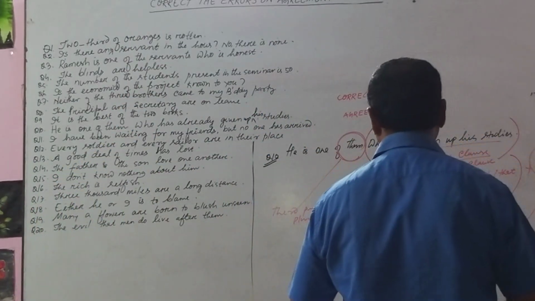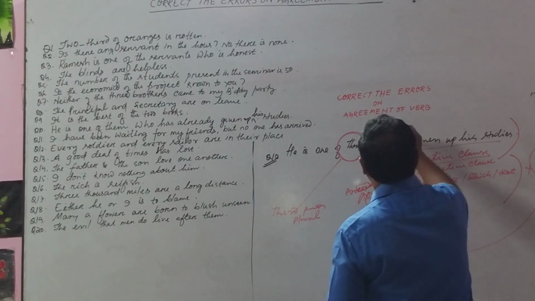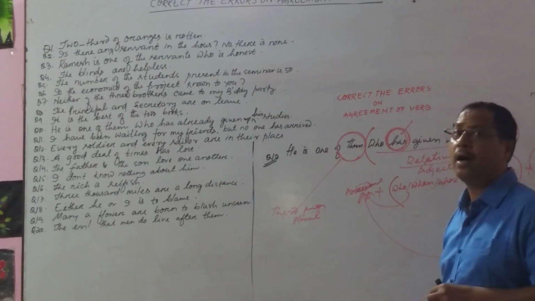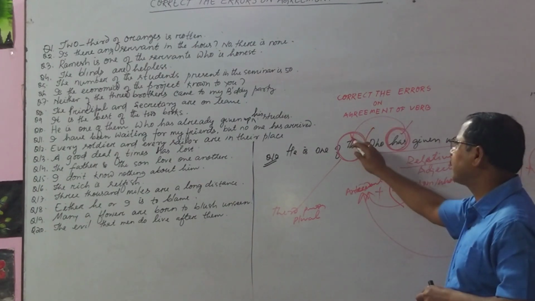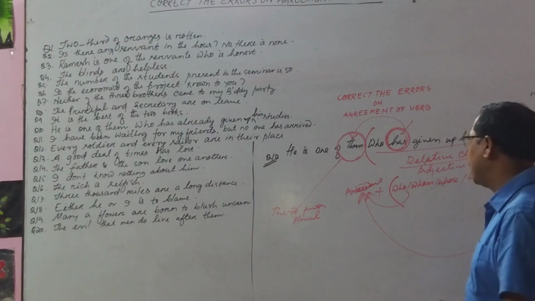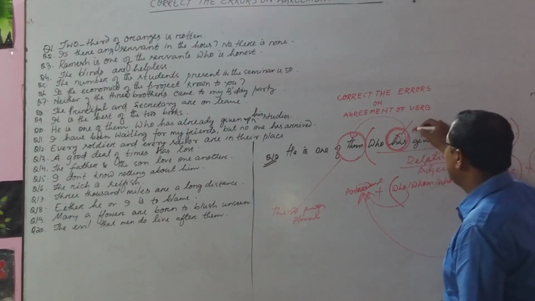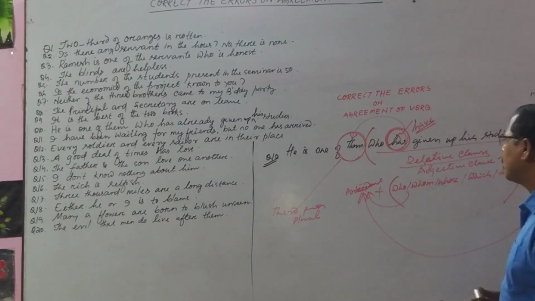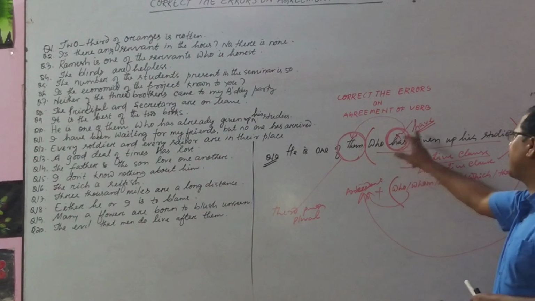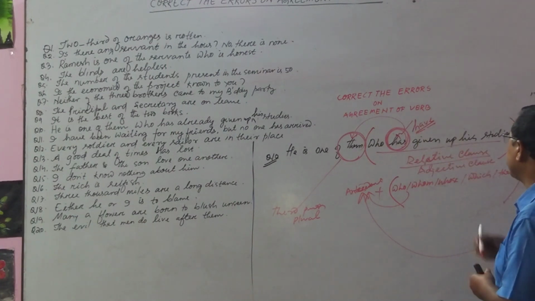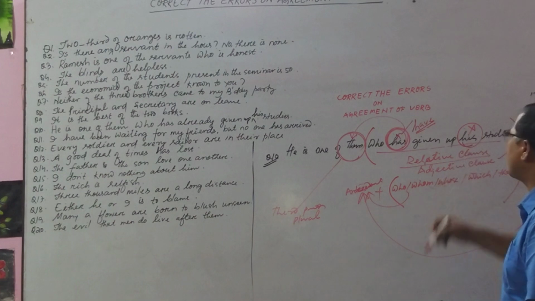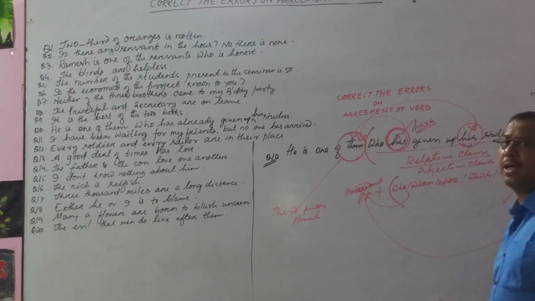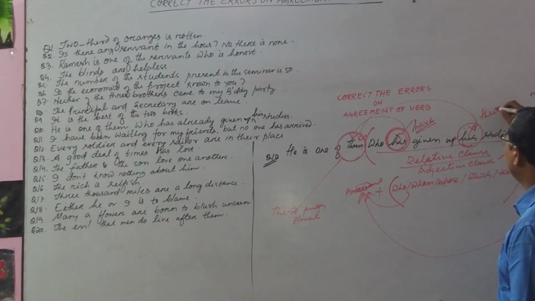Now we will look at the verb. अब देखना चाहिए, समझना चाहिए ये करेक्ट है or not, because its subject is 'them'. If it is third person plural, you cannot make it 'has'; you have to make it 'have'. Also 'given up his studies' is wrong, because 'his' also refers to 'them', so it will be 'their studies'.